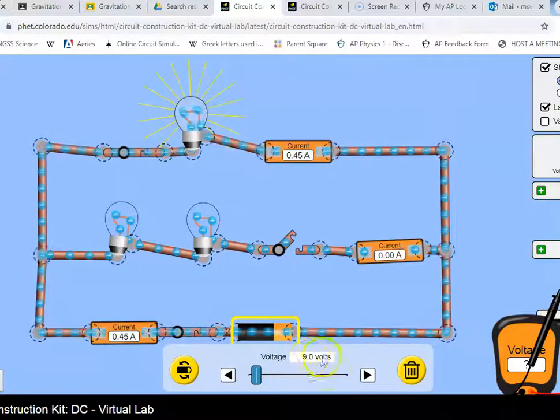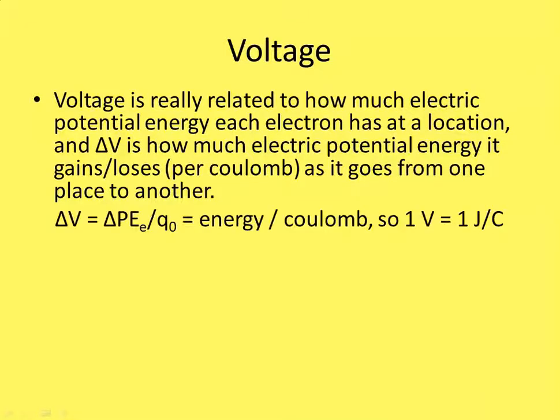So 9 volts is how much energy a whole coulomb of electrons would lose. Imagine I've got a big bag of electrons with a coulomb's worth of charge. How much energy would they lose as they go around the circuit? They would lose 9 joules of energy. So 9 joules per coulomb gets pumped around this circuit.